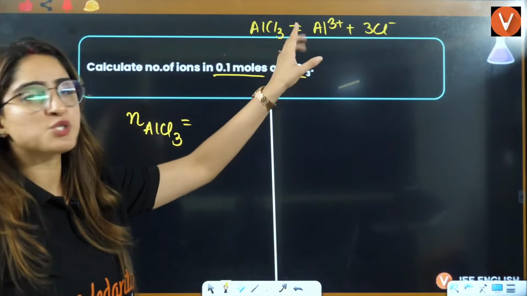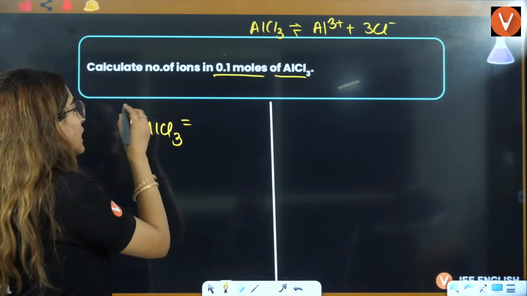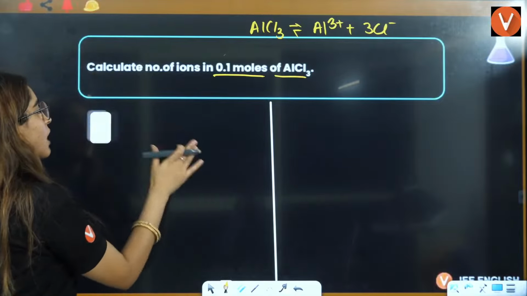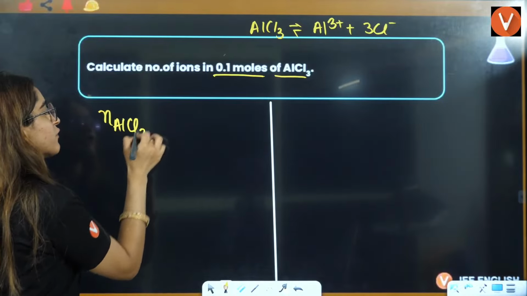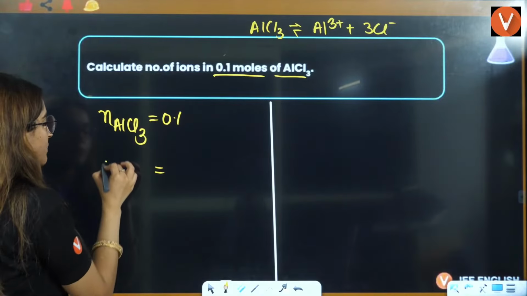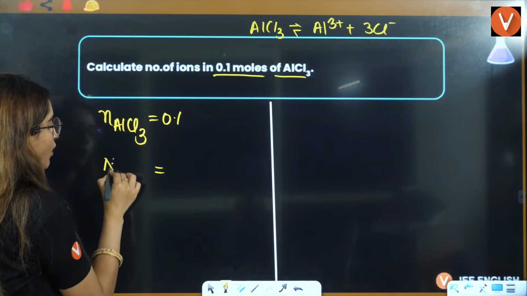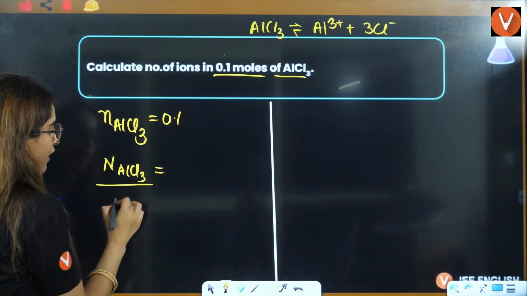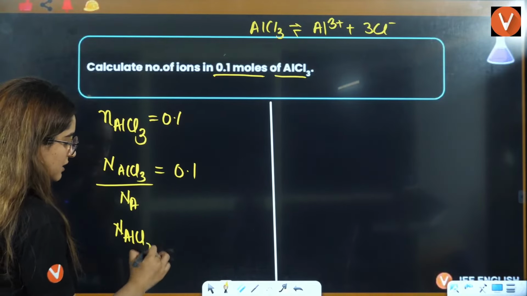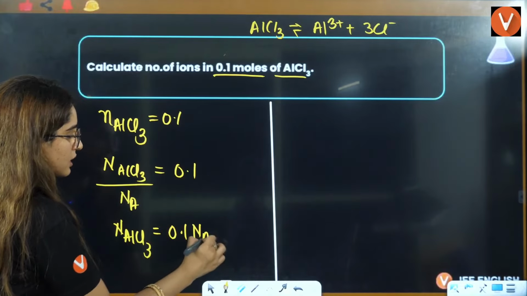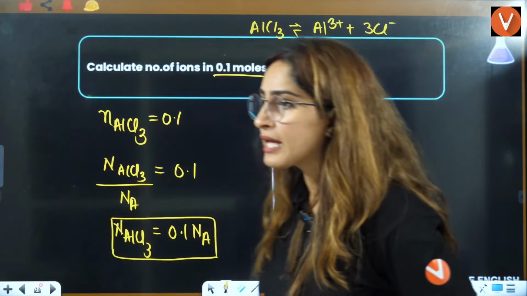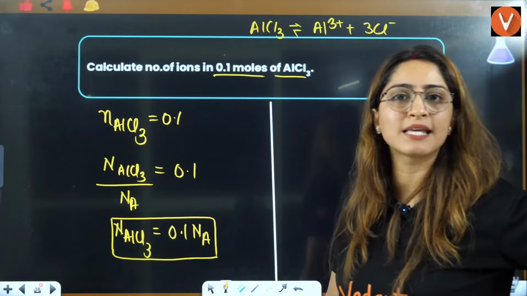That is together 3 plus 1 is 4, right? So that's why just calculate the number of molecules of AlCl3. Firstly, we know the number of moles is 0.1. So molecules of AlCl3 will be Avogadro's number multiplied by 0.1, so molecules of AlCl3 will be 0.1 into Na. That is going to be the molecules of AlCl3.